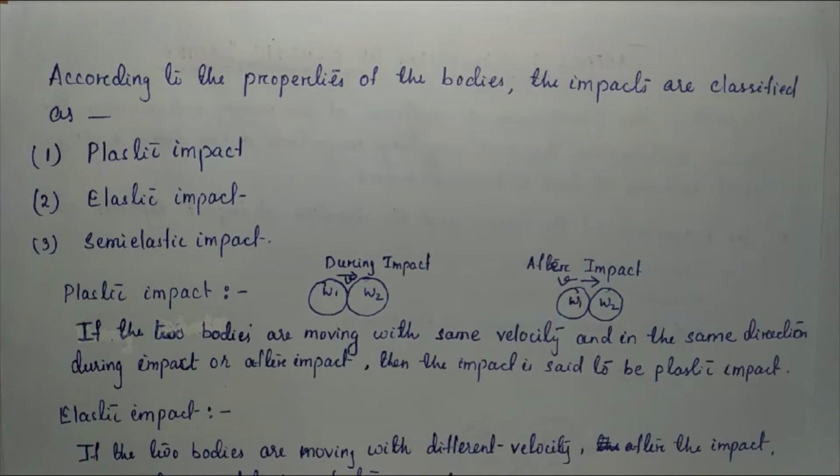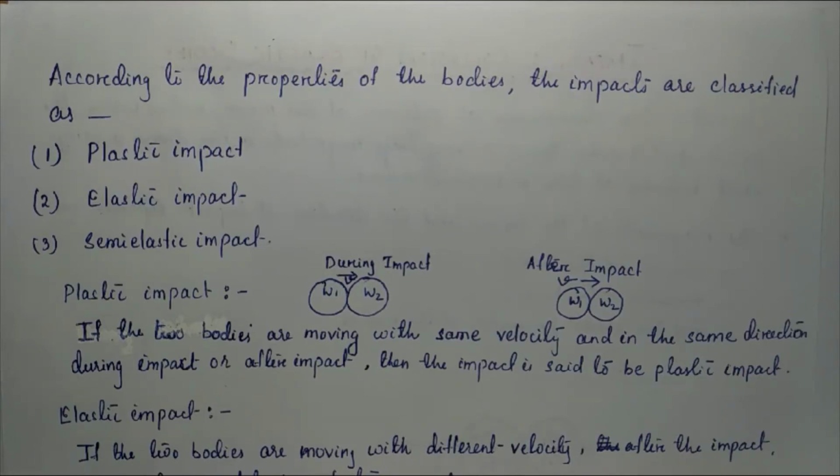When we discuss the plastic impact, we consider two bodies moving with their respective velocities before collision. Then during collision, both are moving with the same velocity.